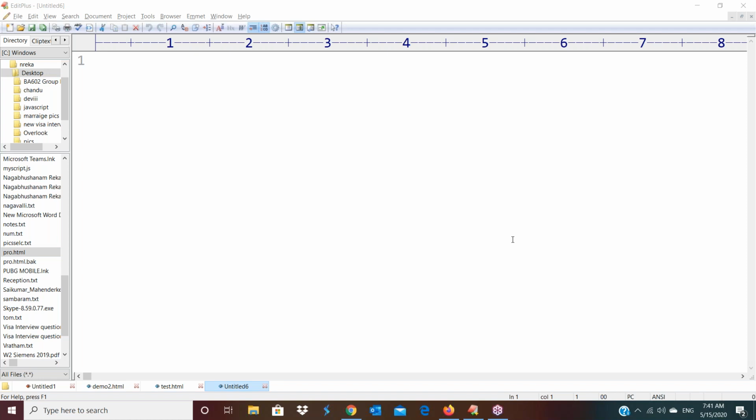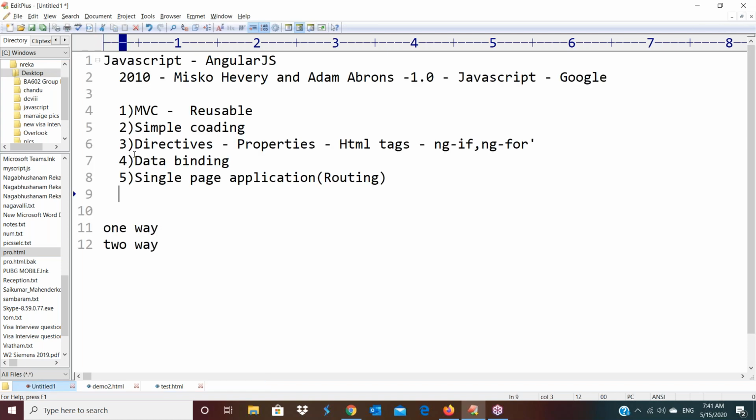Yes. Fine. So like that, it supports the single page application concept, as well as I told you, it supports the routing concept, data binding concept and directives, with simple coding. And next one here, in JavaScript we are working with validations.